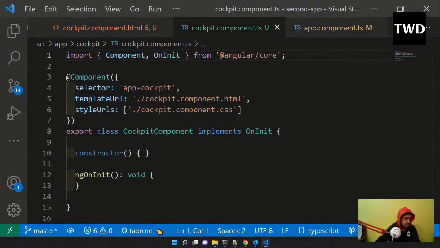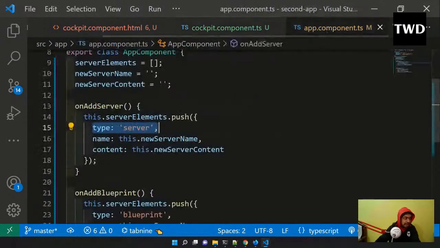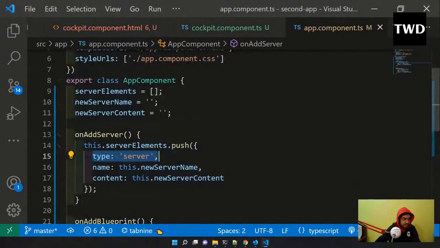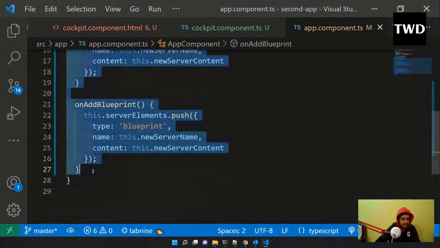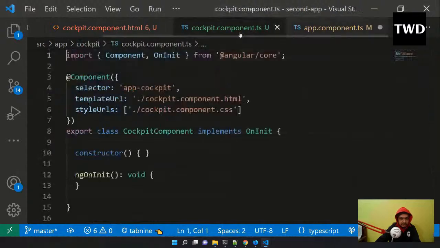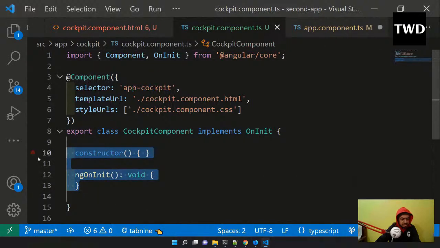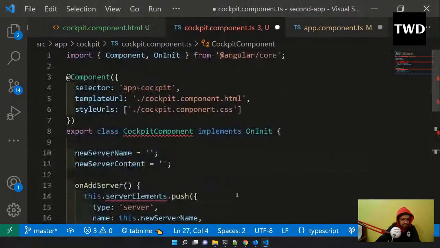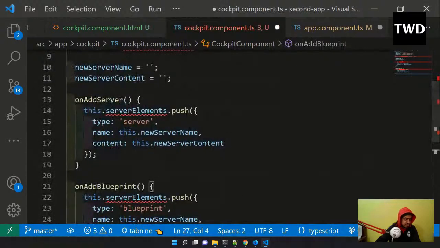Only the server element I will keep here, and from this new server till here I'll cut it and place it in the cockpit. Okay, so I placed it in the cockpit.